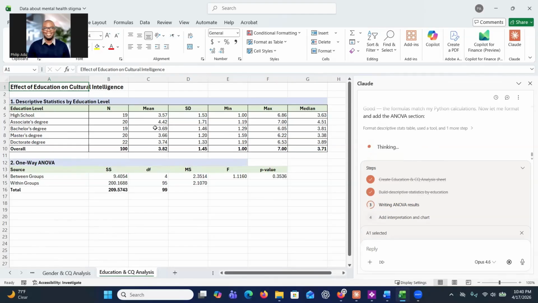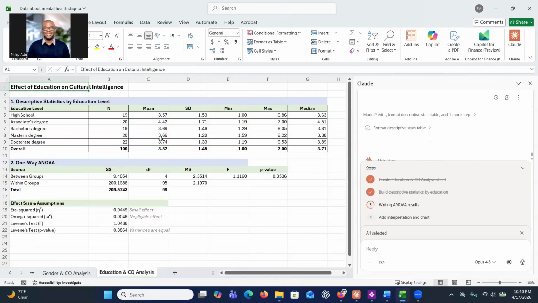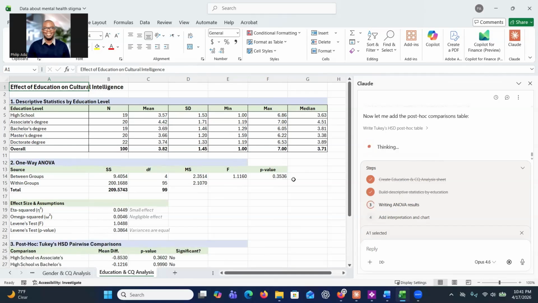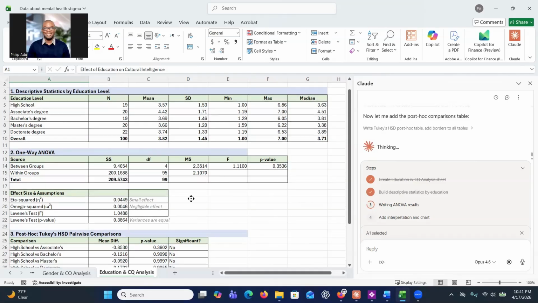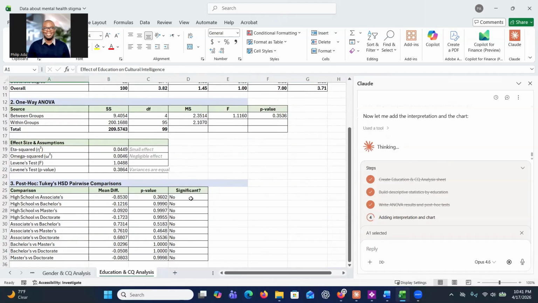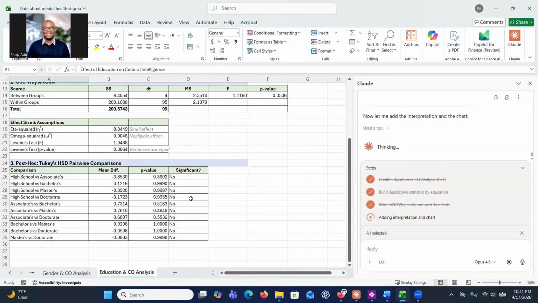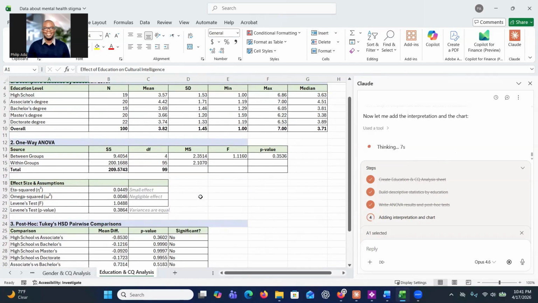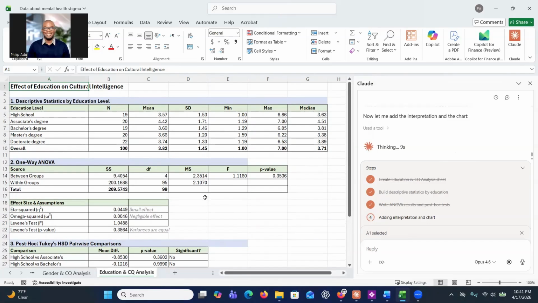And so you can see that associate degree had 4.4. Interesting. So as you can see here, the p-value is 0.35, which is more than the significance level, which is 0.05. So because of that, there's no significant effect of education on cultural intelligence.